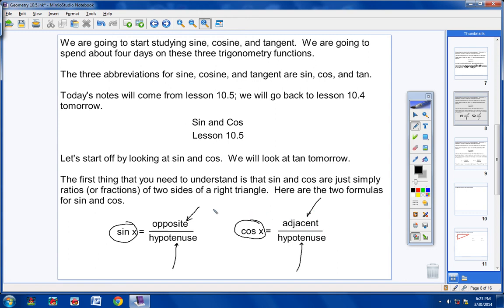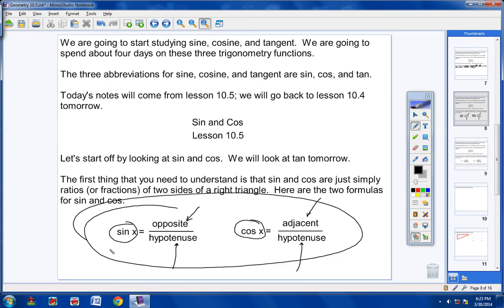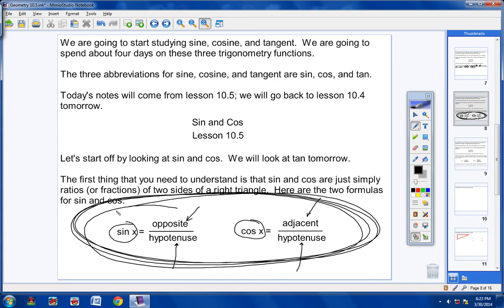Now if you're sitting there wondering, Mr. Earhart, what's opposite, what's adjacent, I'm going to teach you all of that later, okay? But for right now, understand, you need to know these two formulas. You need to know them, okay? Sine of an angle equals opposite over hypotenuse. Cosine of an angle equals adjacent over hypotenuse. It's very important that you know those formulas, okay?